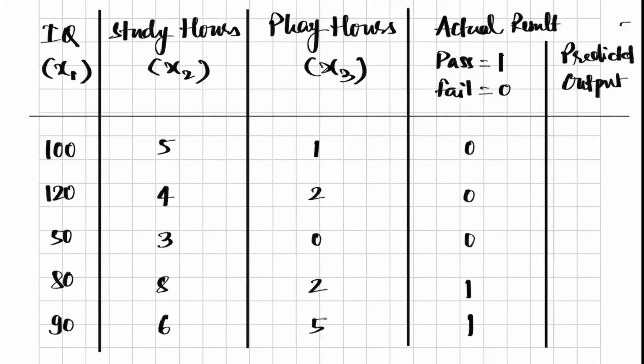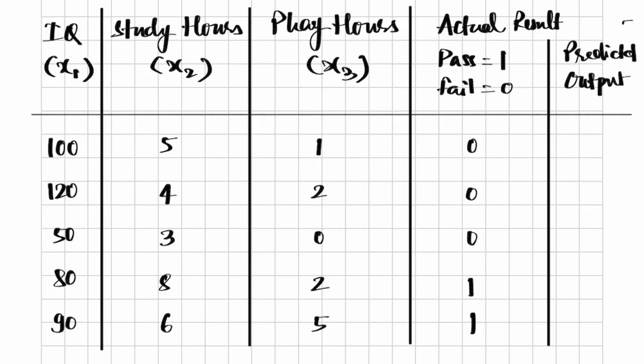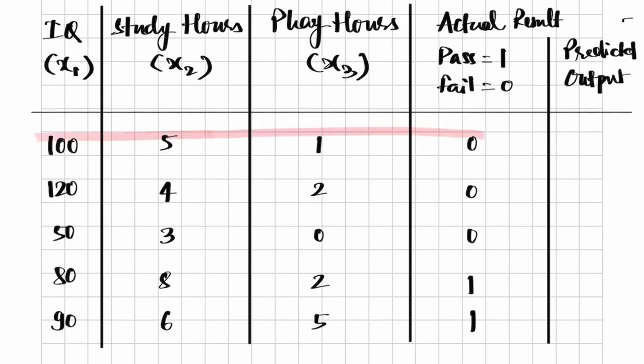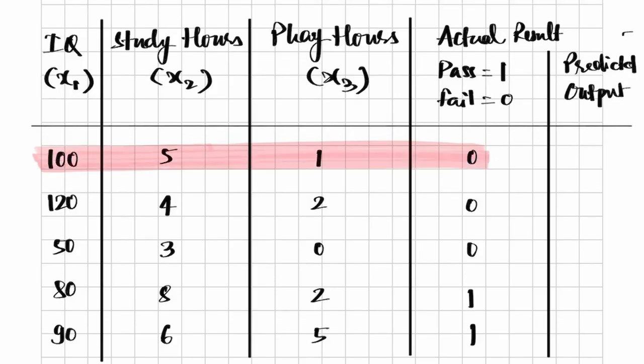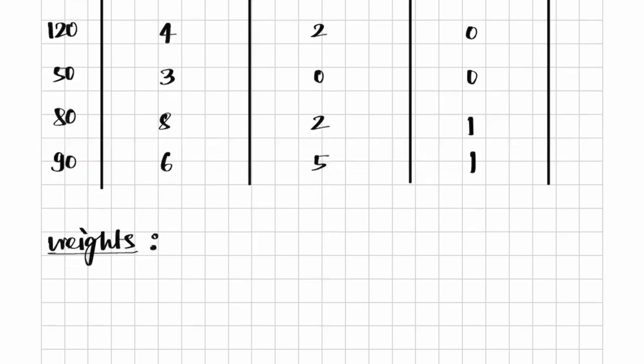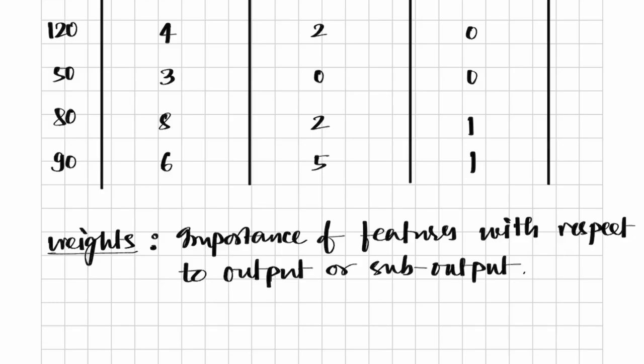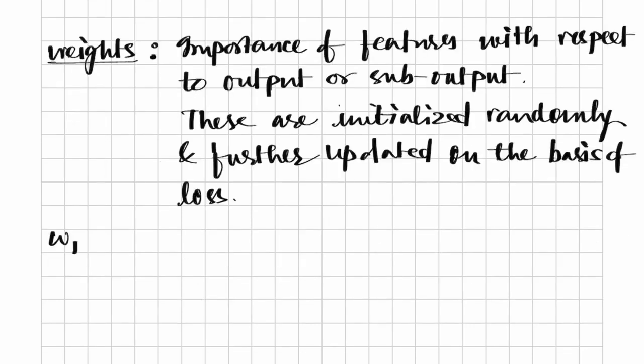Now for this data set, for the first student, let us try to find out the predicted output. So here we have x1 as 100, x2 as 5 and x3 as 1. In the previous videos we also went through what weights are. Weights are the importance of the features with respect to the output or sub-output, and these are initialized randomly and then further updated on the basis of loss. Let us assume for this example our weight 1, weight 2 and weight 3 values are initialized as 0.01, 0.02 and 0.01 respectively.